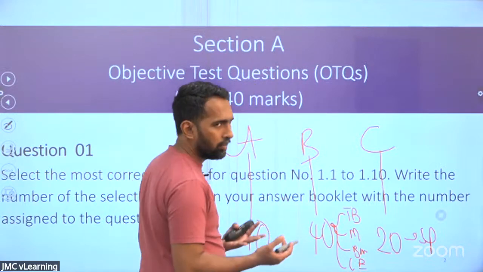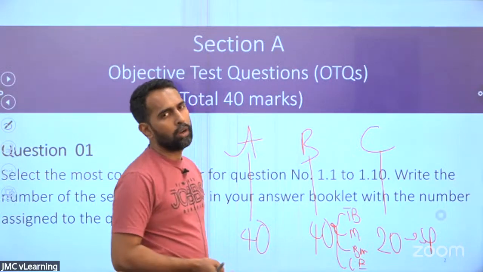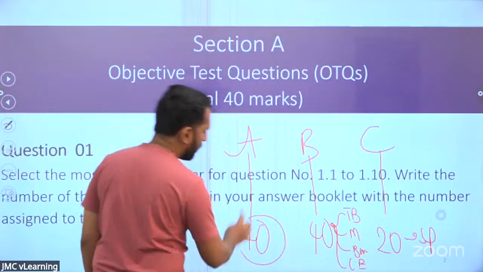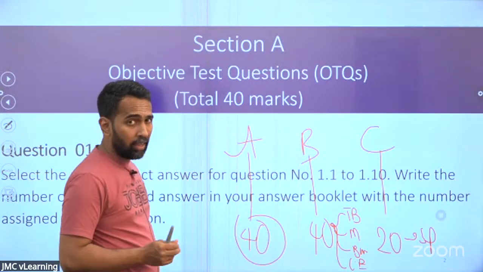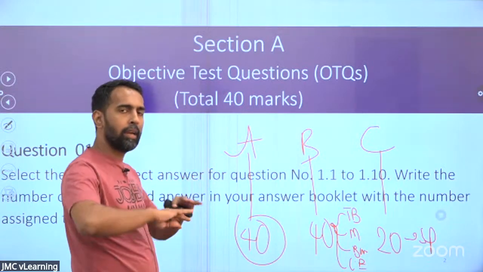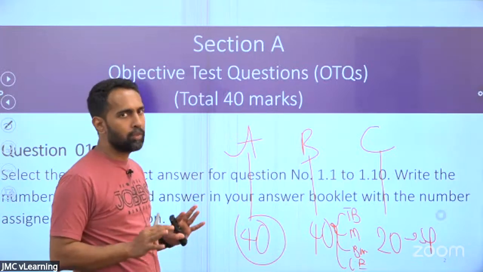Apart from that, there can be a few questions from the accounting equation and the parliamentary books as well. In the 40 marks of section A, they can test anywhere from your syllabus, so out of all the 6 chapters, there will be questions.